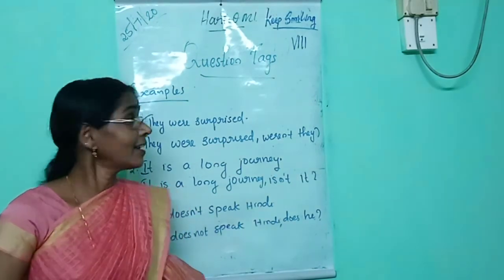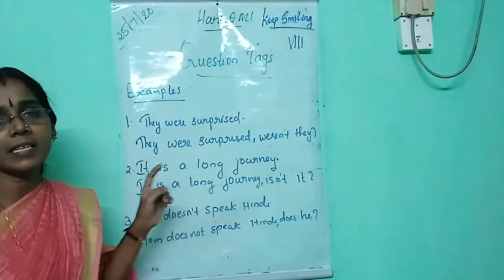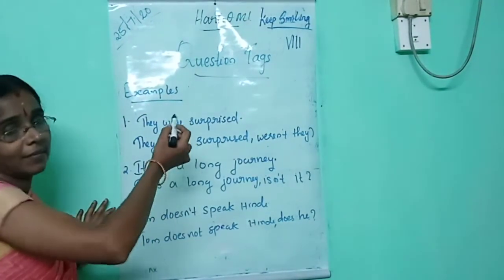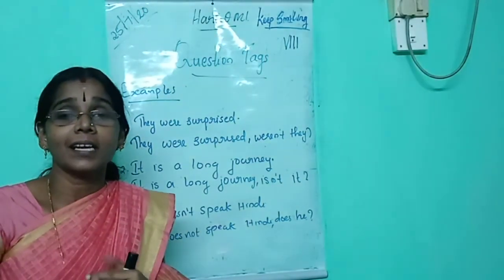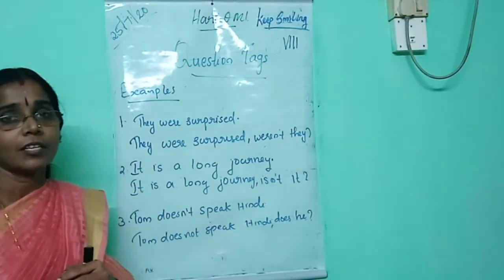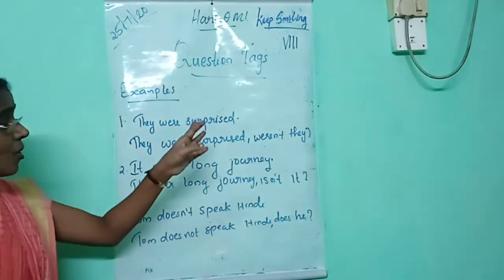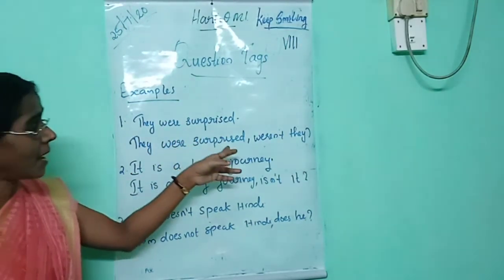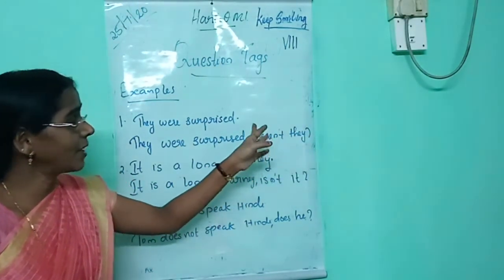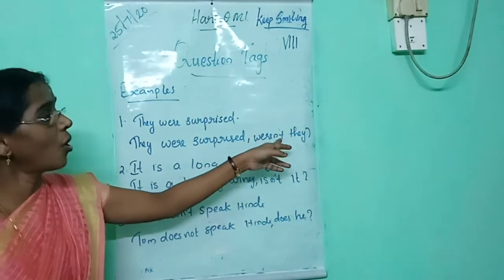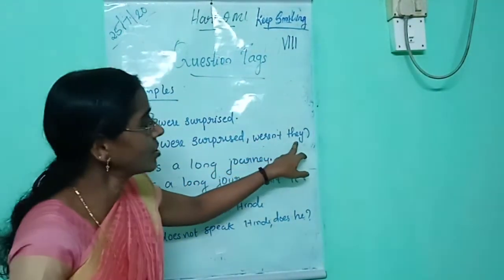Okay, all of you listen here. The first question is: they were surprised. Which is the helping verb in this given sentence? Where is the helping verb in the sentence? Next point is whether the sentence is negative or positive. Positive sentence. So you should use the word not in your answer. So when you write the answer: they were surprised, comma, weren't they? When you write, first you should write the helping verb, not, then the subject. This is the subject, they. Then you put the question mark.